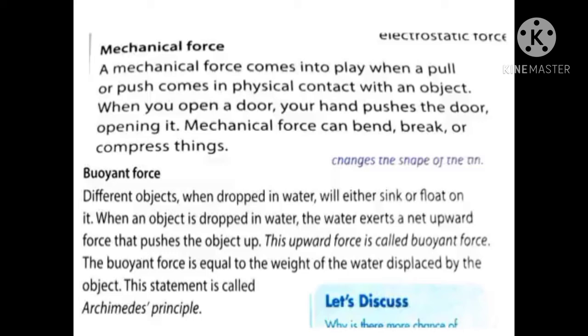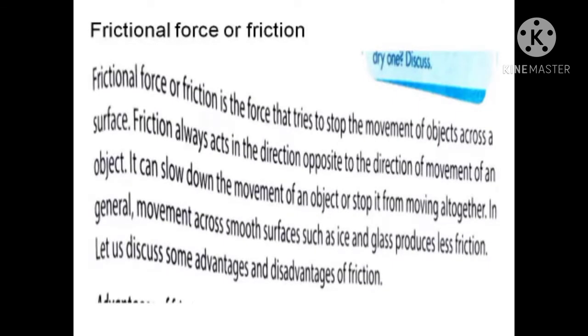So by this we finish all five forces. The first one is gravitational force, the second one is magnetic force or magnetism, the third one is electrostatic force, the next one is the mechanical force, and the last one is the buoyant force. Next one is frictional force or friction. What is this exactly?